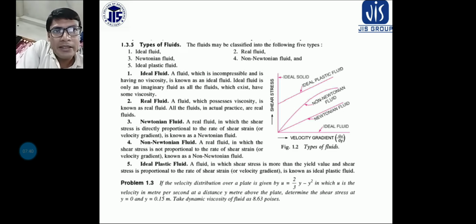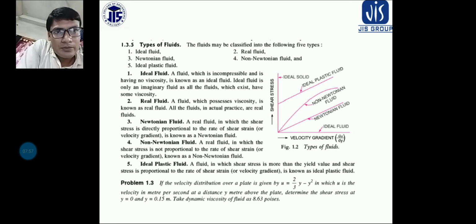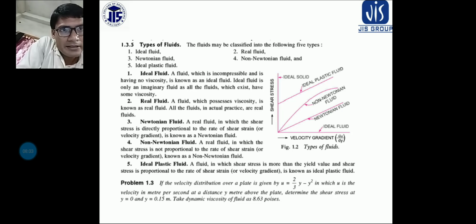Now types of fluid. What are the different types of fluid? Let us discuss. So there are mainly 5 types of fluid: ideal fluid, real fluid, Newtonian fluid, non-Newtonian fluid, and ideal plastic fluid. Okay, so what is ideal fluid? In the graph you can see the shear stress and velocity gradient. Graph between shear stress and velocity gradient is shown here. So ideal fluid is basically a fluid which is incompressible and there is not any kind of viscosity. That fluid is known as ideal fluid.